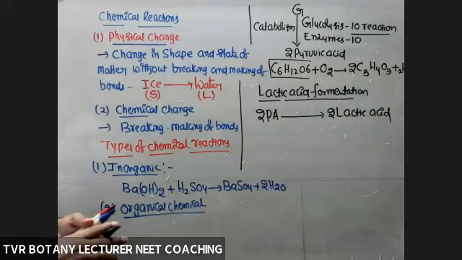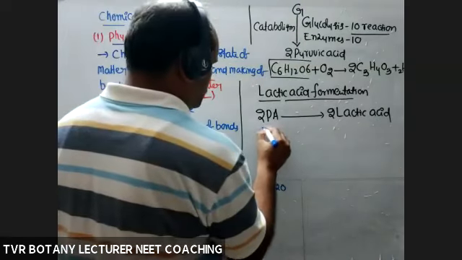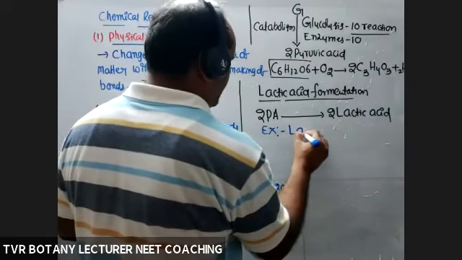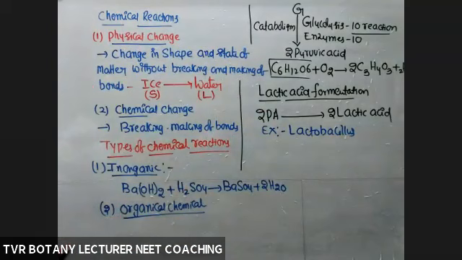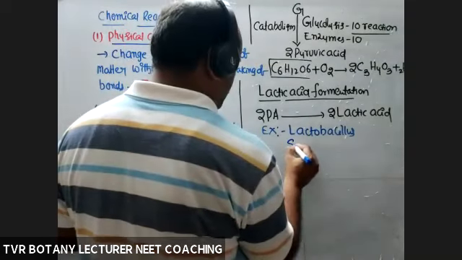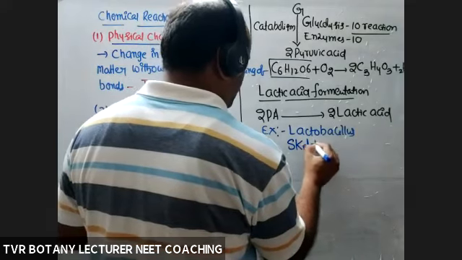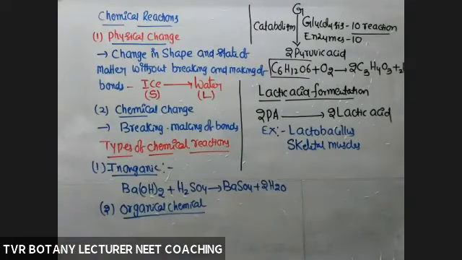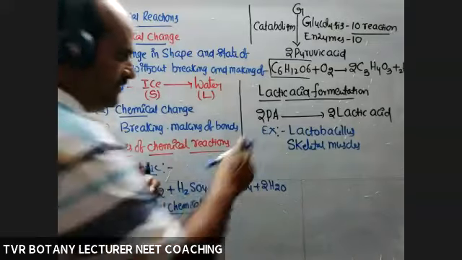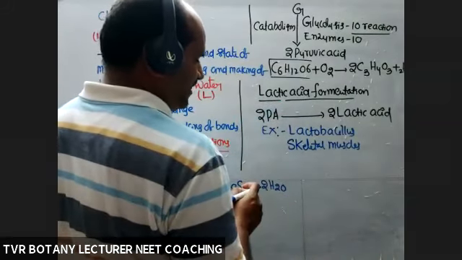Example, Lactobacillus. For this one, the bacterium name is Lactobacillus. Conversion of milk into curd is lactic acid fermentation. In our skeletal muscles also, the skeletal muscles of mammals, they are not able to get enough oxygen. So that's why they can perform lactic acid fermentation.